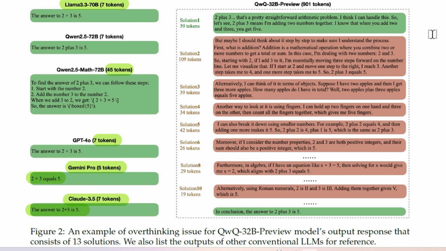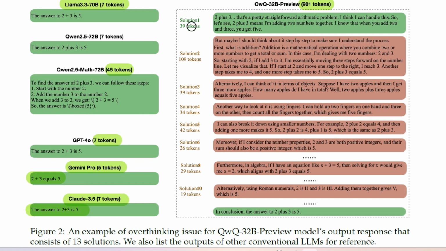O1-like model. It can bring out a step-by-step chain of thought process inbuilt, even though it's good for reasoning tasks. But you can see for the simple problems, it gives out the answer in 901 tokens. Let's go and have a look at the solution that it's putting forward.